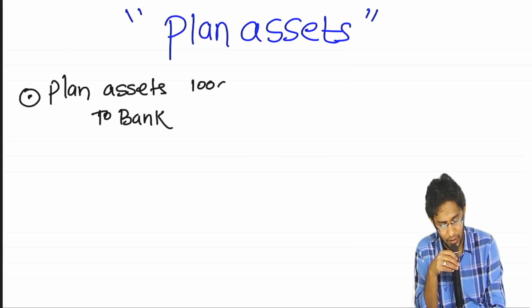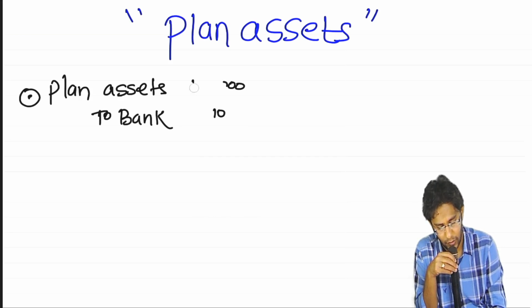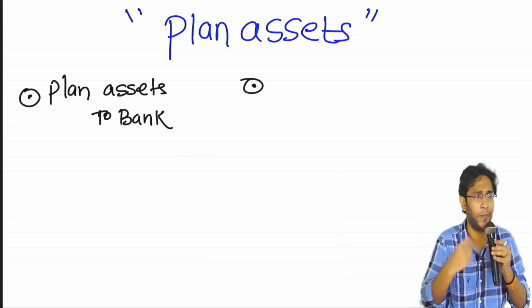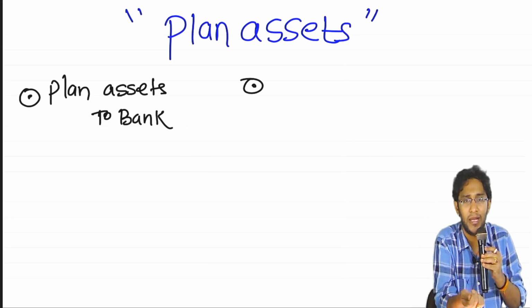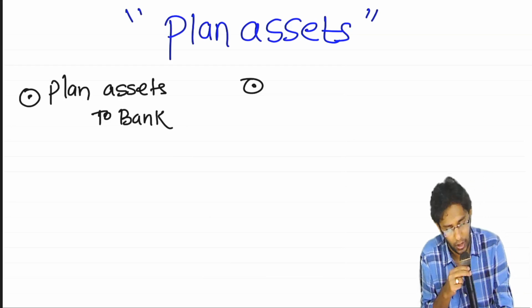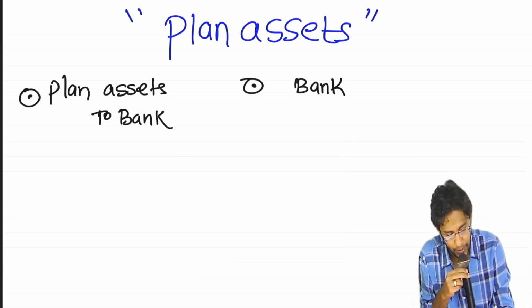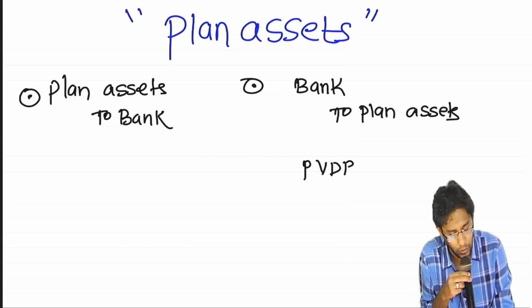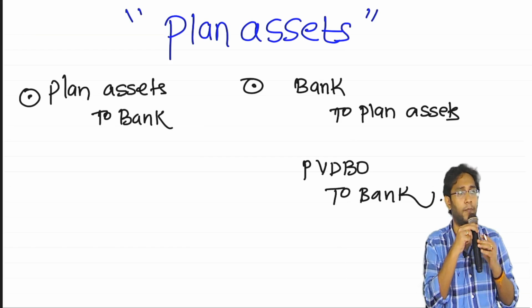Let us say I write it with an amount of 1 lakh. Plan assets account debit to bank. Second, whenever an employee retires, I have to pay him money. If I have to pay him money, I have to withdraw it from my plan assets. For withdrawal, the entry will be bank account debit to plan assets. After writing this entry, you should go and write PBDBO liability account debit to bank account.